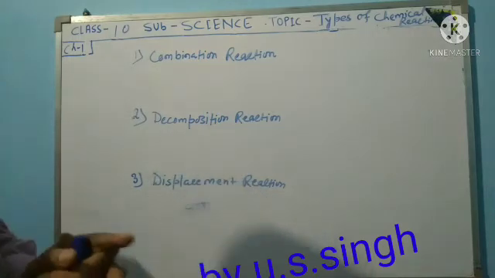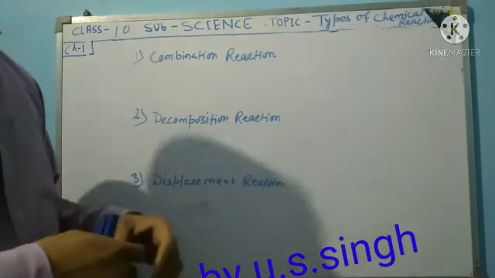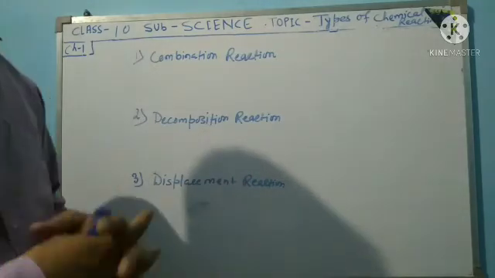First, I will explain what a chemical reaction is.